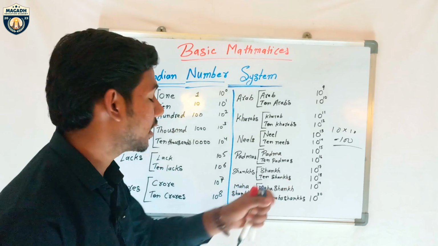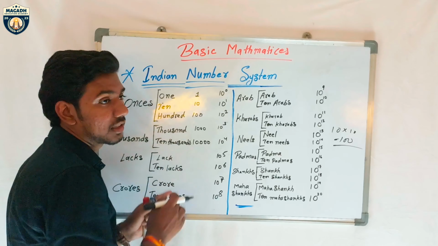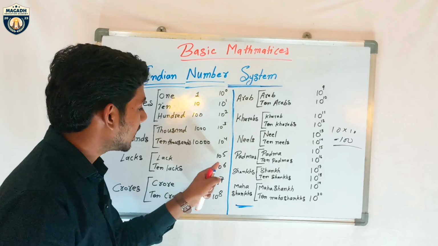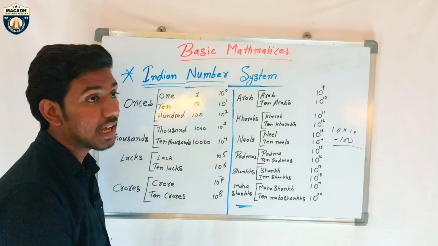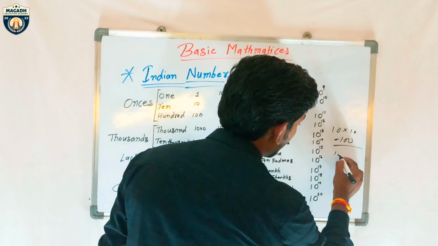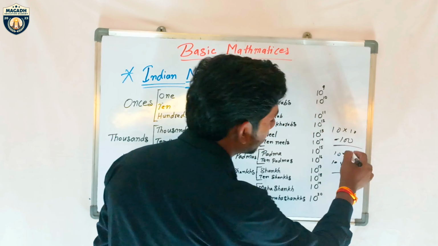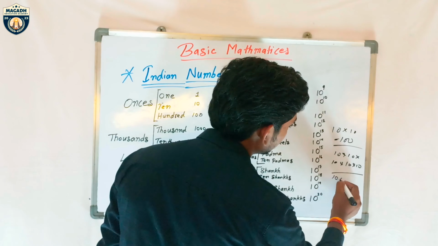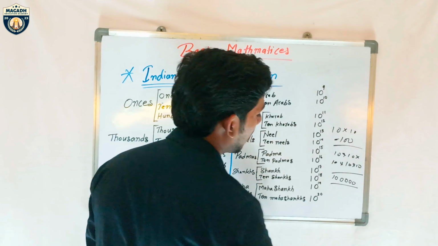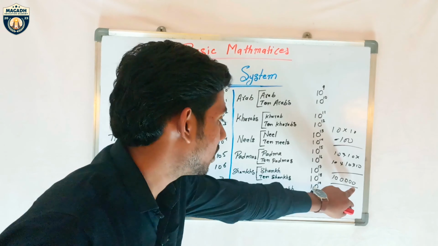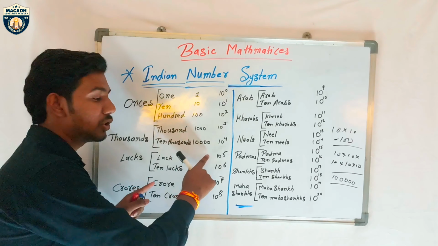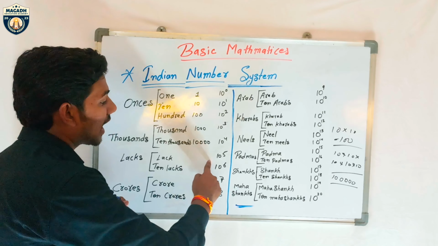That will be 100. How many zeros in lakhs? Here I written 10 to the power of 5. It means that 10 is 5 times: 10 into 10 into 10 into 10 into 10. If you do the multiplication, you get how many zeros? 5 zeros. If you compare in lakhs, how many zeros? 5 zeros. Because of that I written in the power.